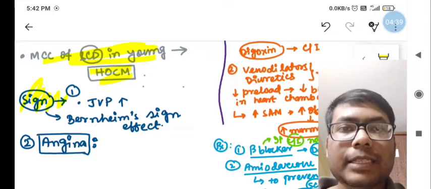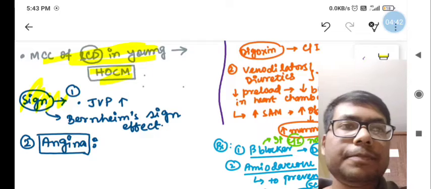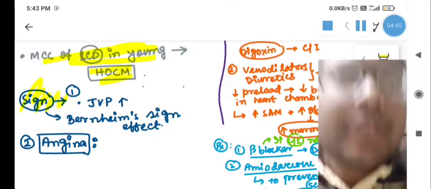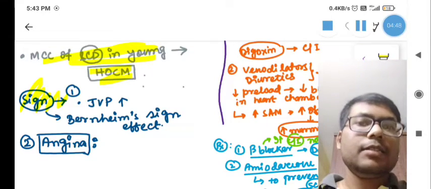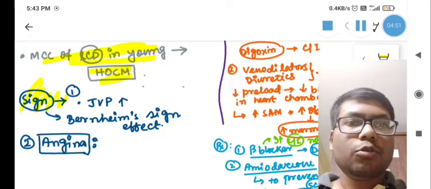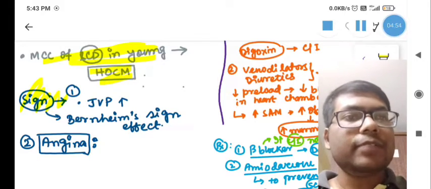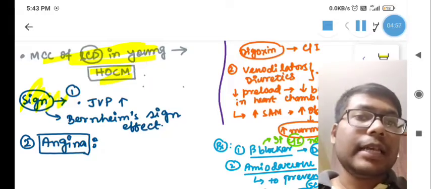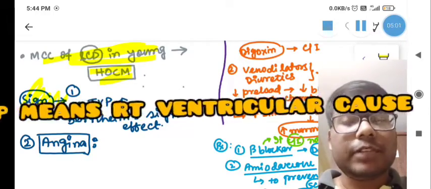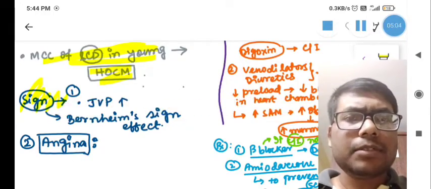And there is the Bernheim effect. The Bernheim effect is when the bulging septum encroaches into the right ventricle, so that increases the right ventricular pressure. That is called the Bernheim effect, and it is very specific to HOCM.